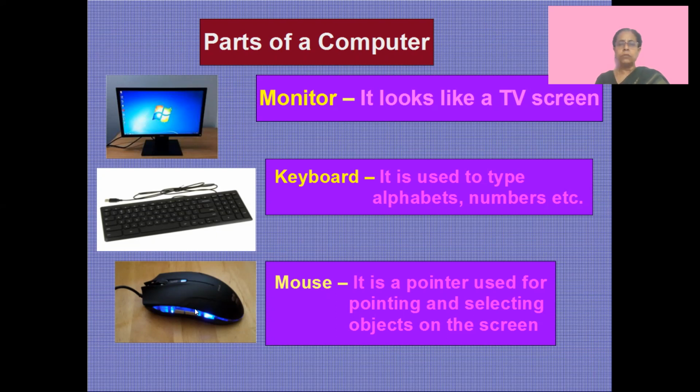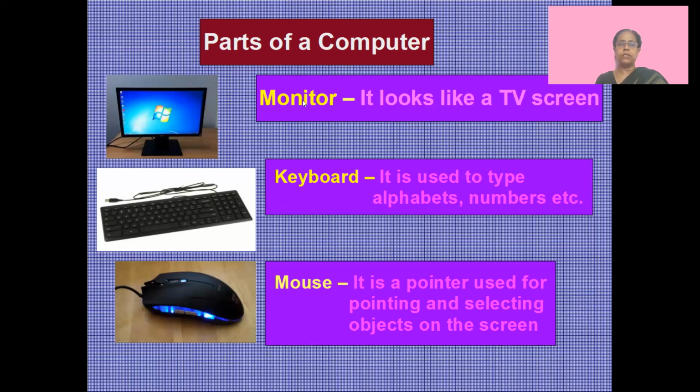The next one is your mouse. The mouse is a pointer device. See this part, what I'm pointing with on the monitor, this is called a pointer. It's a pointing device. It is used for selecting an object. If you click on this, you can select the object. So you learned the parts of the computer: monitor, keyboard, and mouse. These are the most important parts. You have other parts like the speaker, the printer, the scanner, the microphone, but these are the most important parts which we learn: the monitor, keyboard, and mouse.